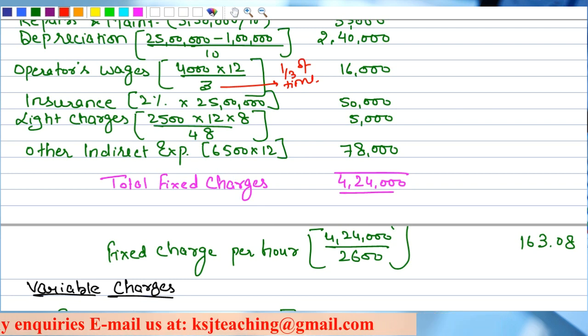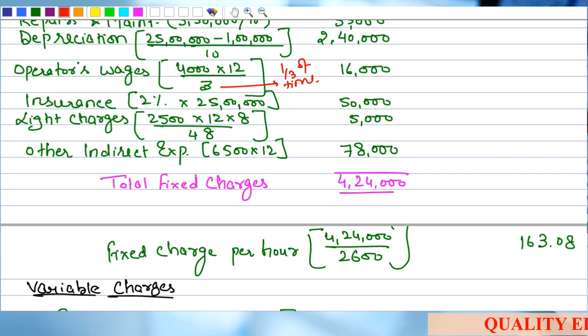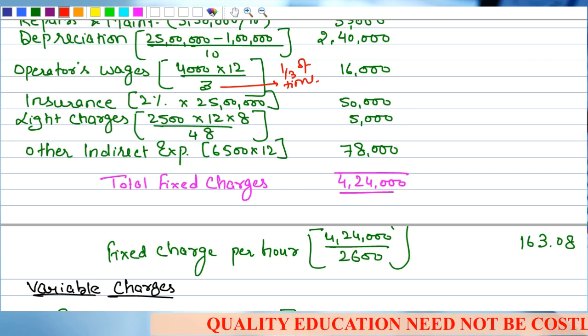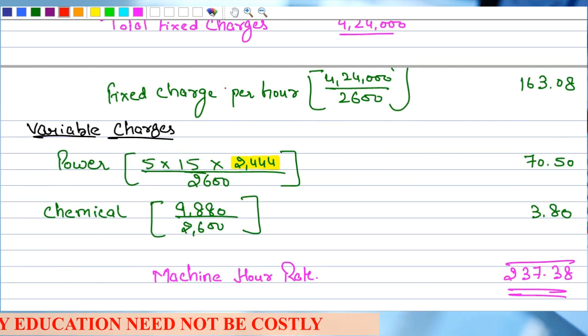So 2,500 multiplied by 12 divided by 48 multiplied by 8. So this gives you 5,000 rupees. Any doubts? Other indirect expenses 6,500 per month given to you multiplied by 12, 78,000. So the total charges you get is 4,24,000, right? Then fixed charges per hour divided by the effective hours 163.08.